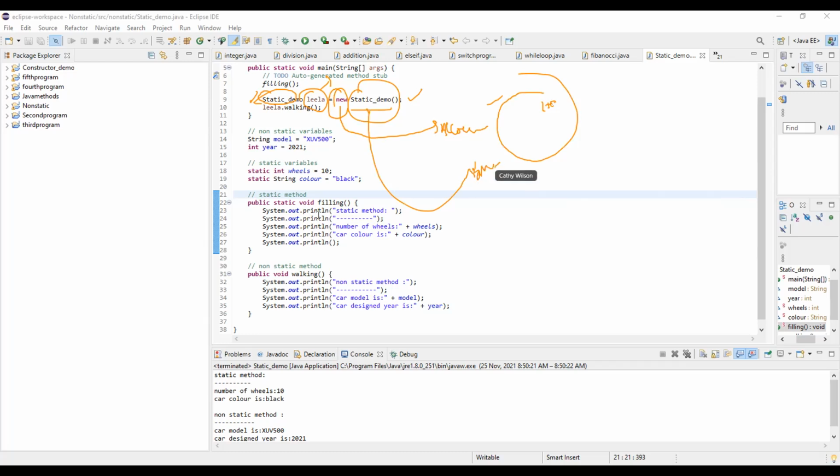We are writing these statements, and we are creating this object for this class. You need to understand this statement, then only you can understand the other concepts. Are we clear with this? Any questions? Cool.